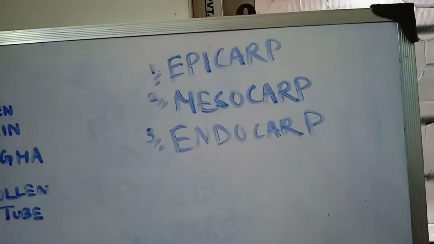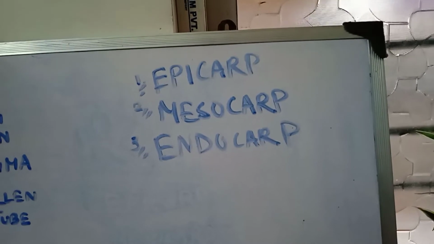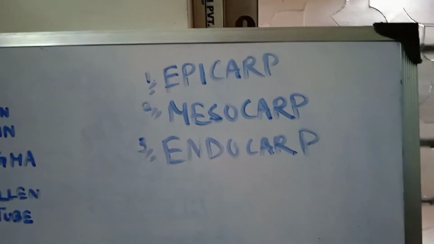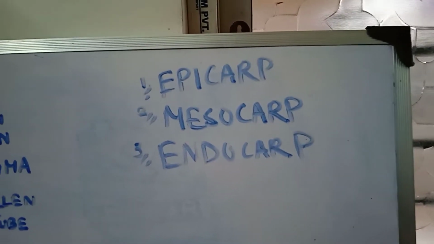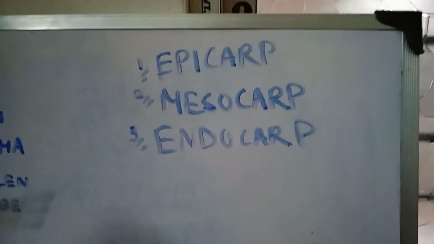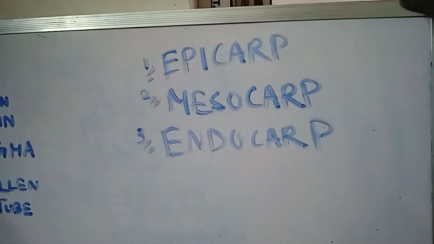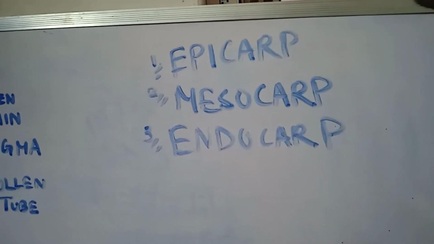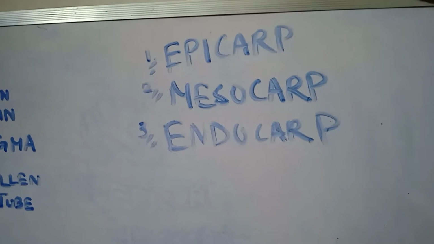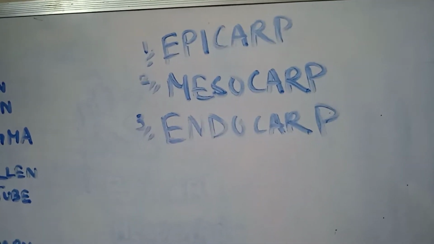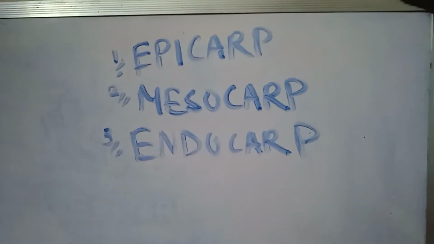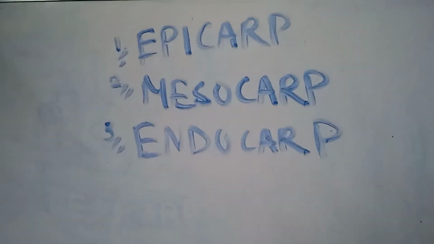Now what is epicarp? Epicarp, as it is the outer layer, obviously it will be very thin and it is a leathery part of the fruit wall. Mesocarp is the middle fleshy part, mainly the fleshy part which we consume, that part is the mesocarp. And then there is the endocarp, the innermost hard part that contains the seed, and it is called the endocarp.